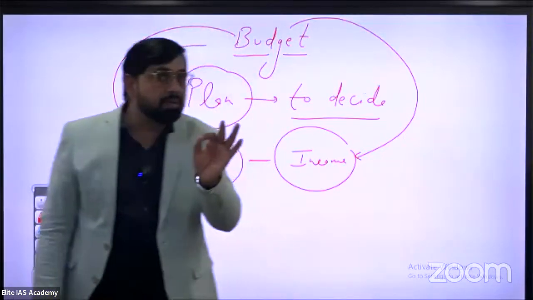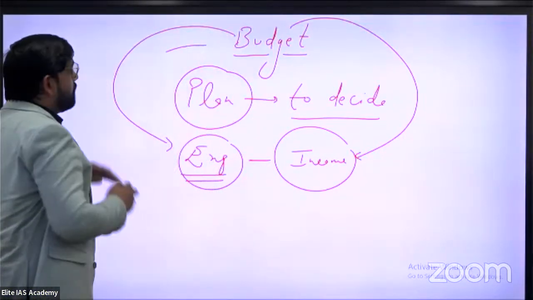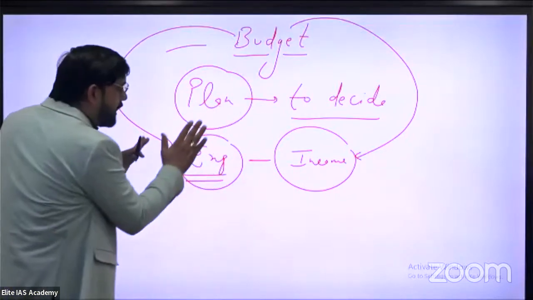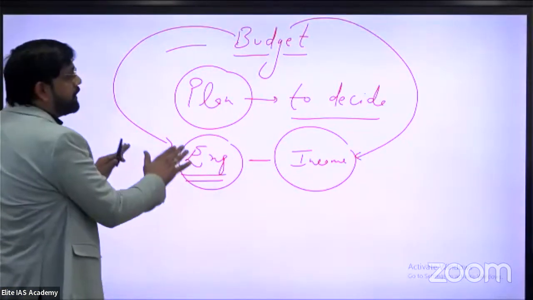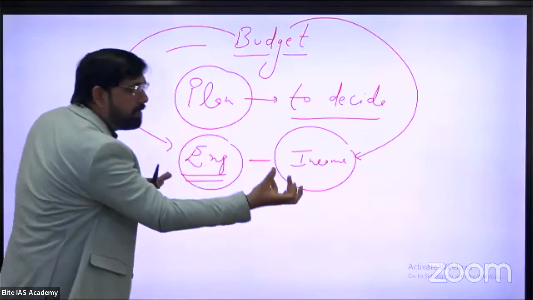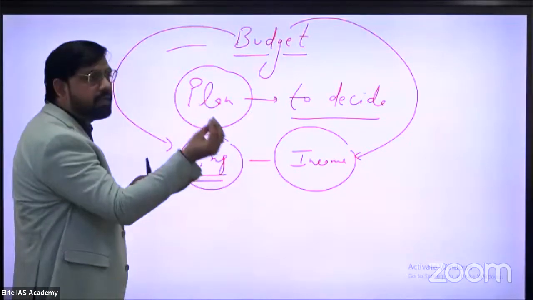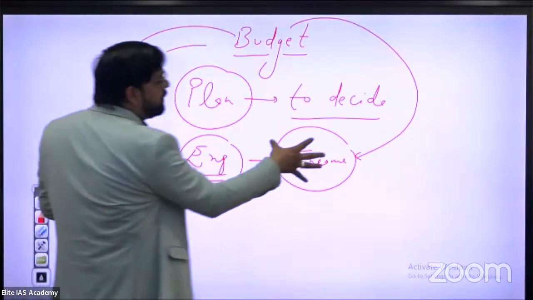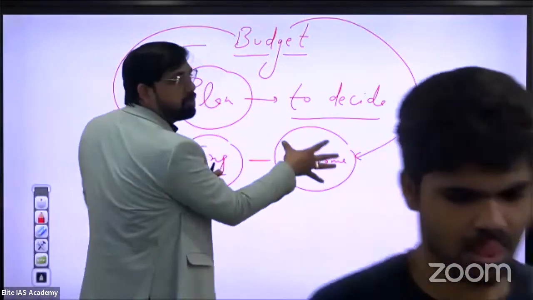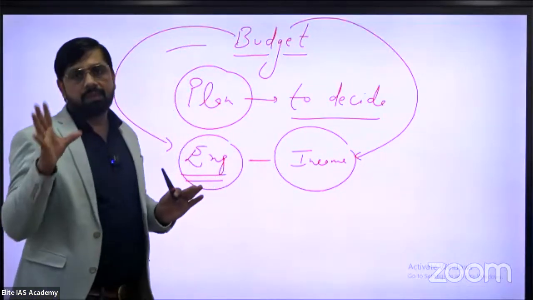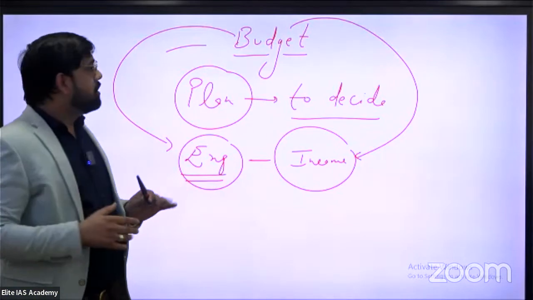So in a single word, budget is a type of planned expenditure which helps any individual or any country survive easily within limited resources, or limited income. Okay, clear?